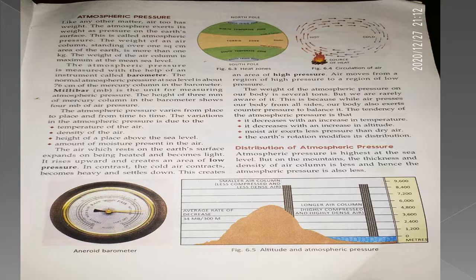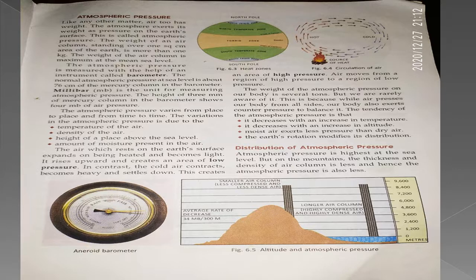So, atmospheric pressure is the highest at sea level, but on the mountains, the thickness and density of the air column is less, and hence the atmospheric pressure is also less. Okay, and the atmospheric pressure on the surface of the earth is not the same. This is due to the unequal heating of the atmosphere.